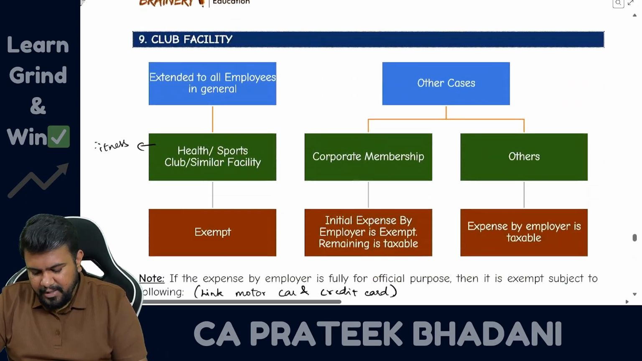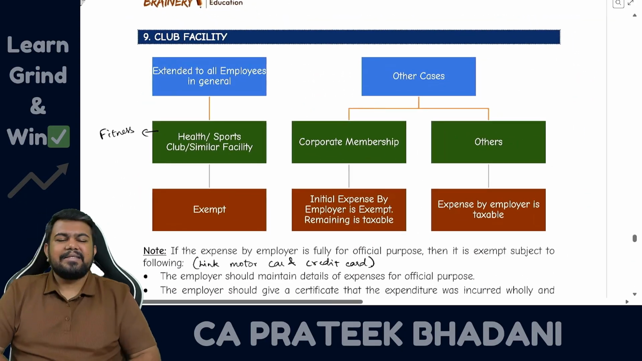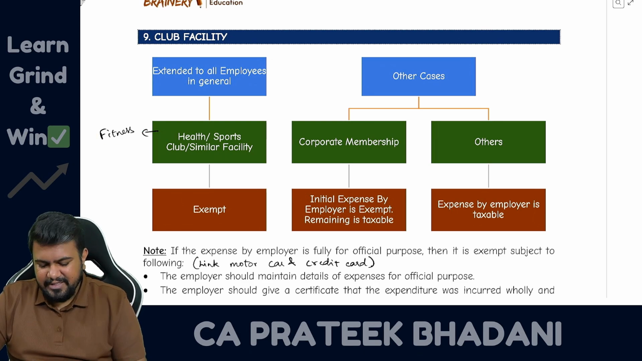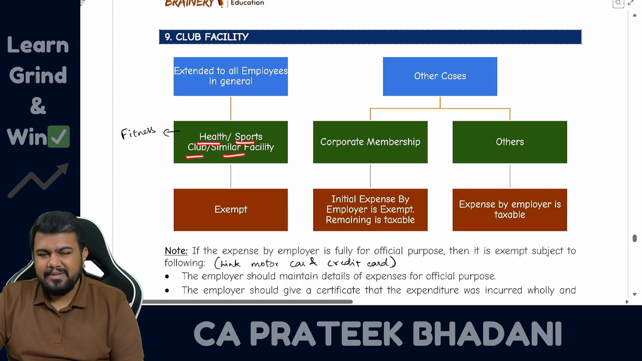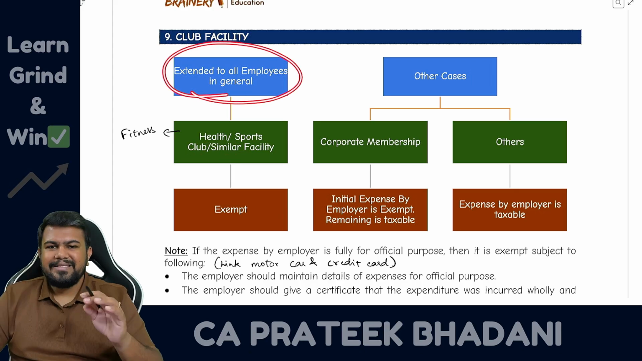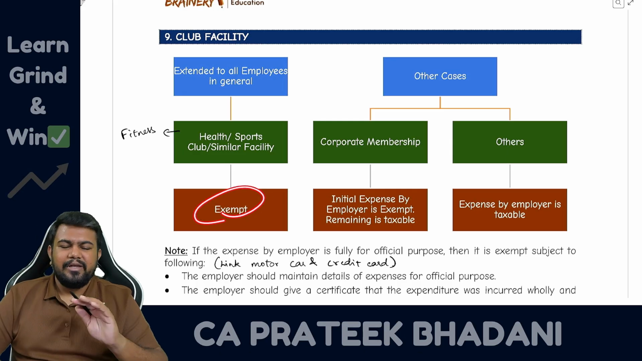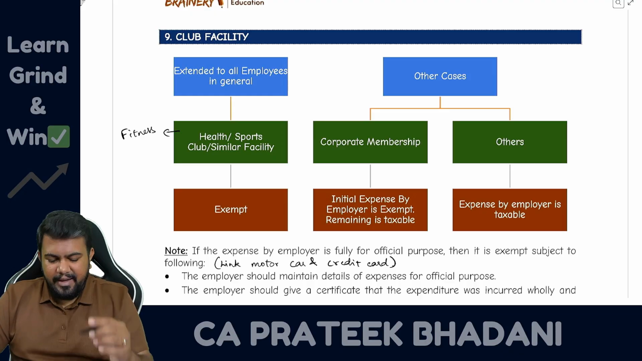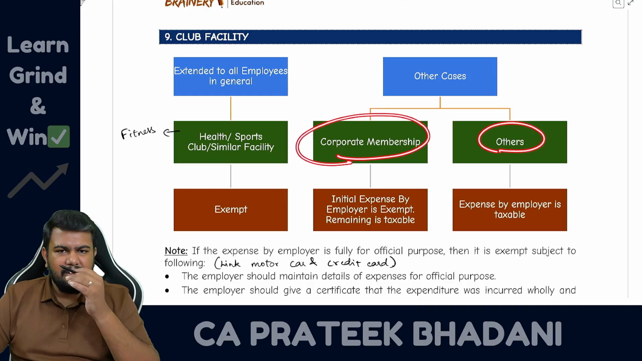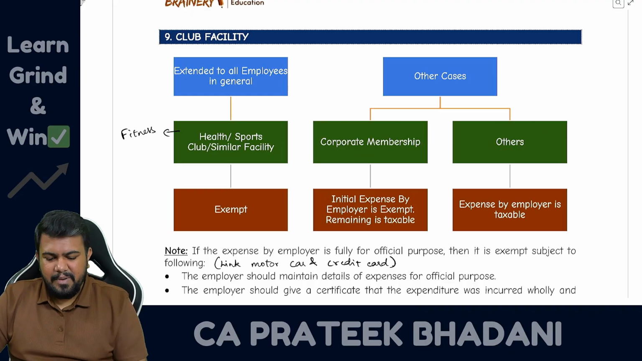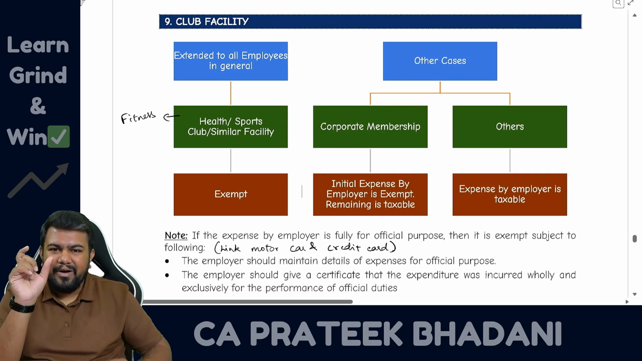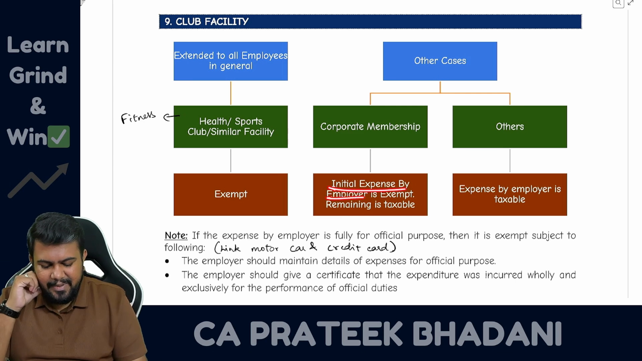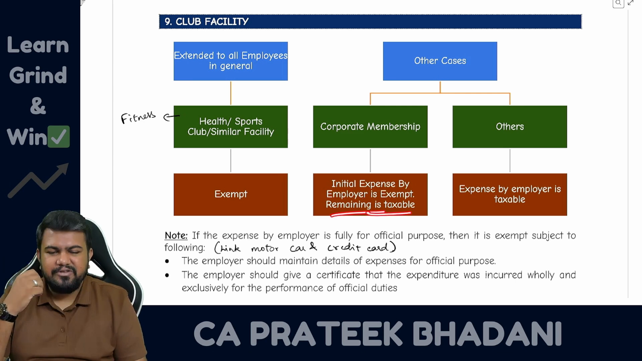Okay. Now let's come to club facility. Club facility is given by employer to employee. Firstly, let us talk about fitness club. So if fitness club facility is given, like health club, sports club or similar facility is given to all the employees in general, then in such case it is fully exempt. But other than fitness club, if it is given, then you have to see whether the employer has taken corporate membership or other than corporate membership. If the employer has taken corporate membership, then you cannot find out what is the per employee cost, because corporate membership will be a lump sum amount. Hence, initial expense by the employer will be exempt, but remaining expense will be taxable.